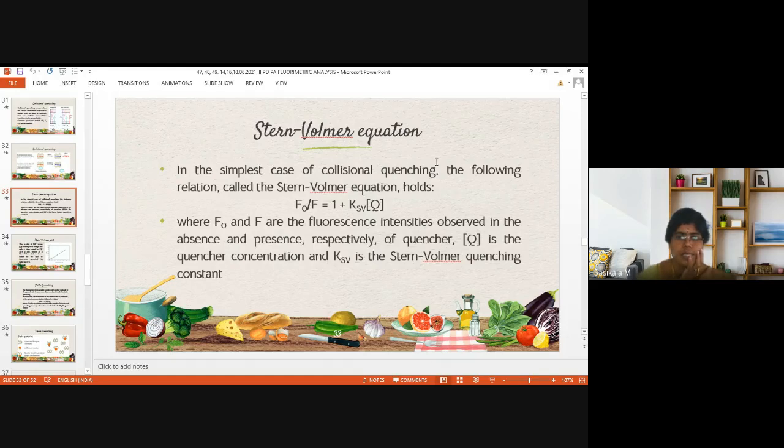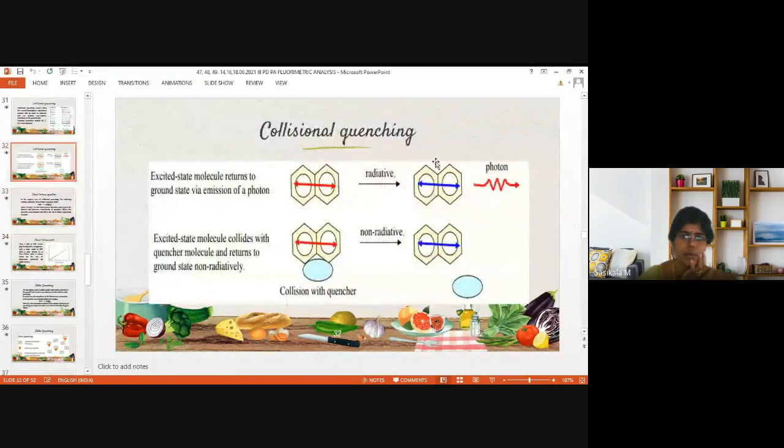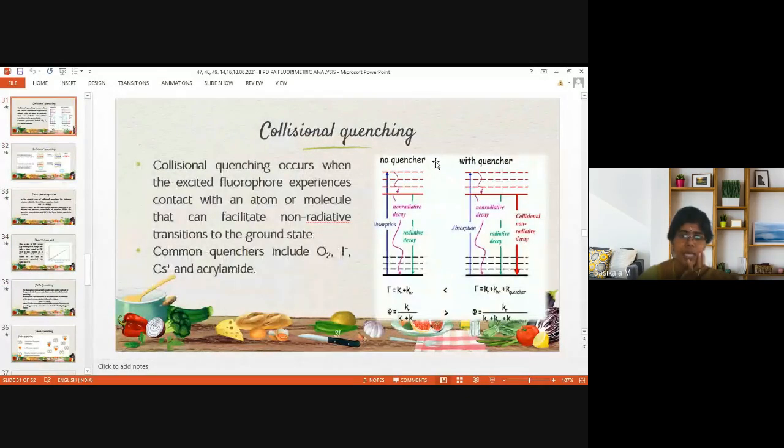And now let's see static quenching, the second type of quenching. Now we have seen collisional quenching. It occurs at the excited state only, where the fluorescent compound collides with a non-fluorescent atom or molecule, that is a quencher. Instead of giving photons, it undergoes a non-radiative transition to come to the ground state.